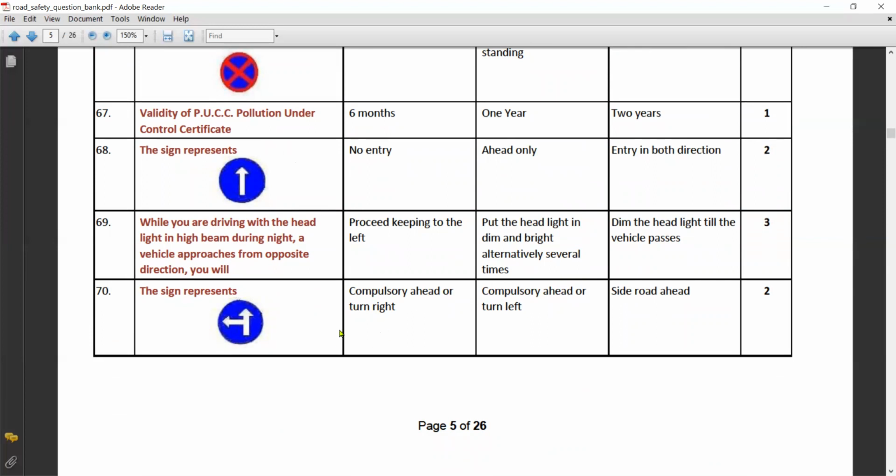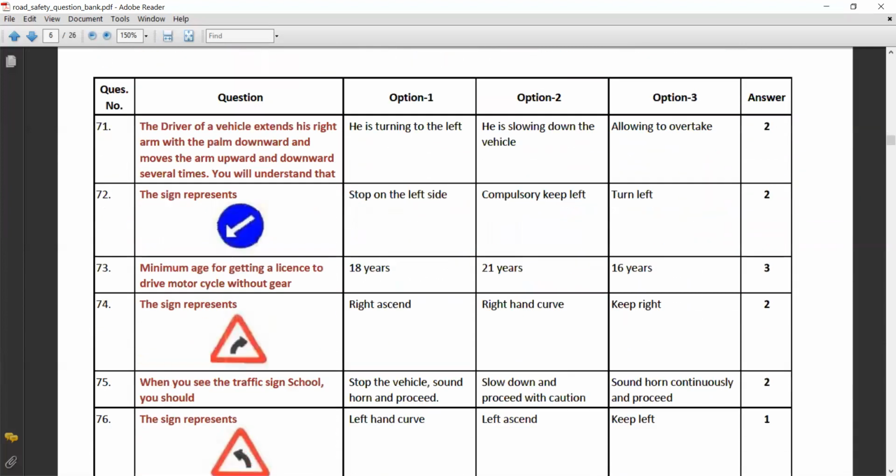This sign represents compulsory ahead or turn left. The driver of a vehicle extends his right arm with the palm downward and moves the arm upward and downward several times. You will understand that he is slowing down the vehicle. This sign represents compulsory keep left.